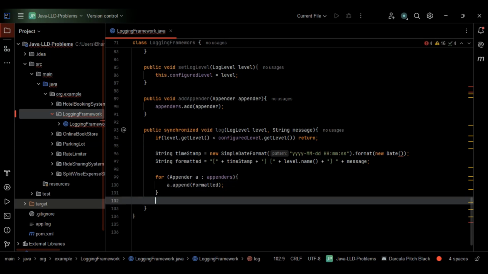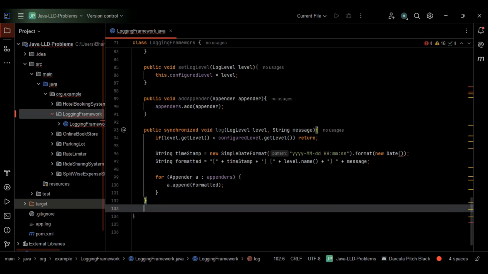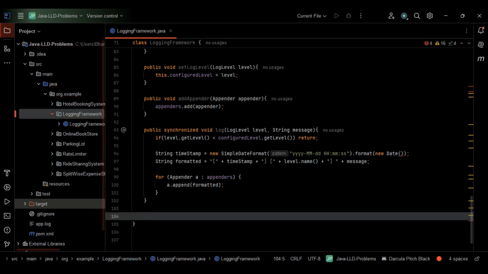Yeah, this is for the for loop. Let me come out of this one entirely. So just give me a second here. Let me come out of this one entirely. Now we need some convenience method for the debug, right? We need some convenience method for the debug. Let's do one thing. Let's consider the debug method itself, right?